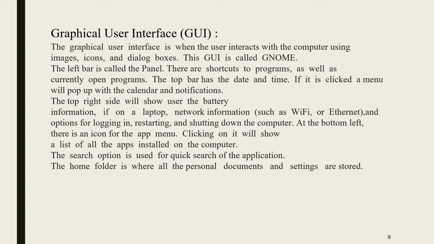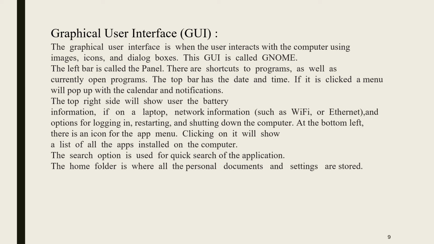If it is clicked, a menu will pop up with the calendar and notifications. The top right side shows the battery, and if a laptop, network information, and options for login, restarting and shutting down of the computer. At the bottom left, there is an icon for the application menu. Clicking on it will show a list of all the applications installed on the computer.